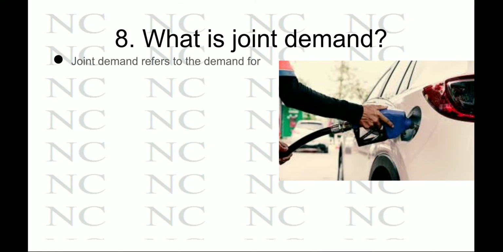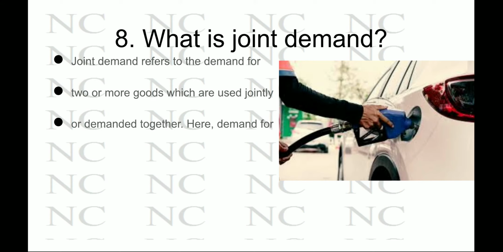Joint demand refers to the demand for two or more goods which are used jointly or demanded together. Here the demand for one commodity leads to the demand for another. When I purchase a car, I'll be purchasing petrol also. So when I purchase one thing, the demand for the other is created naturally. This is joint demand, like car and petrol.